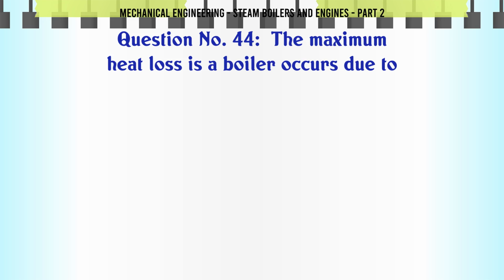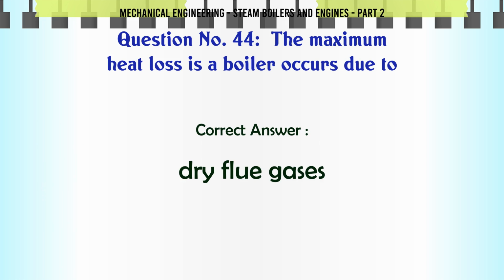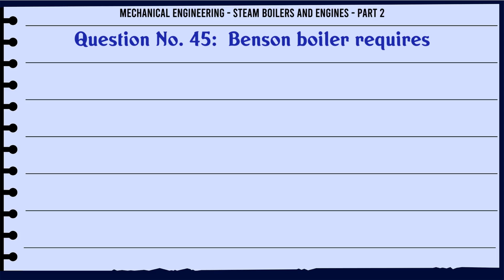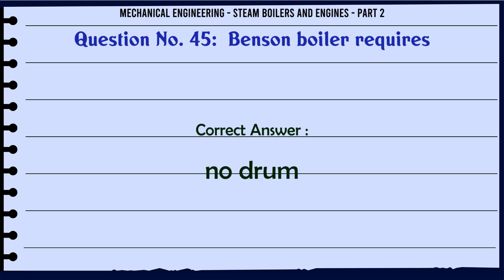The maximum heat loss in a boiler occurs due to A. Moisture in fuel. B. Dry flue gases. C. Steam formation. D. Unburnt carbon. The correct answer is dry flue gases. Benson boiler requires A. No drum. B. 1 drum. C. 2 drums. D. 3 drums. The correct answer is no drum.